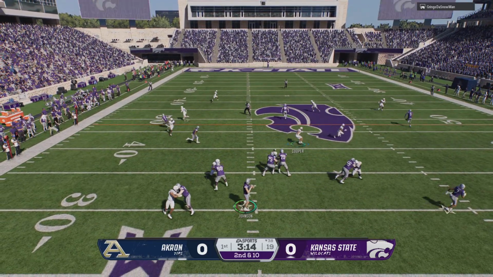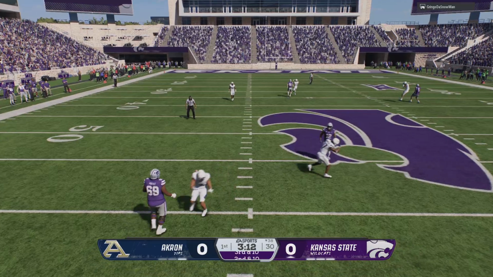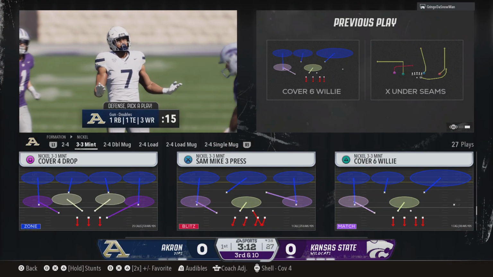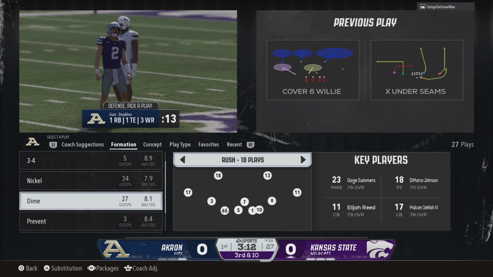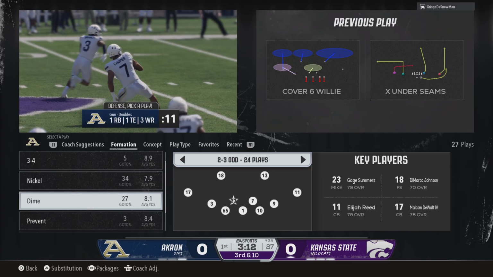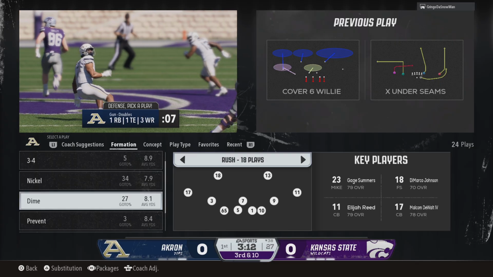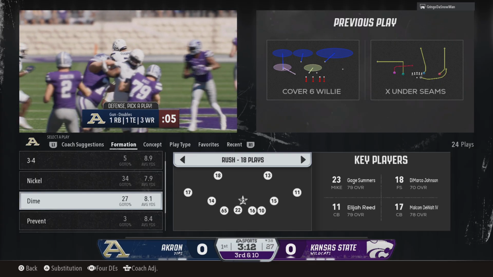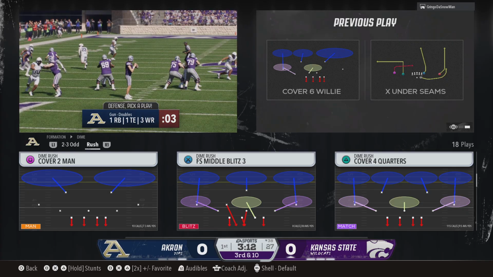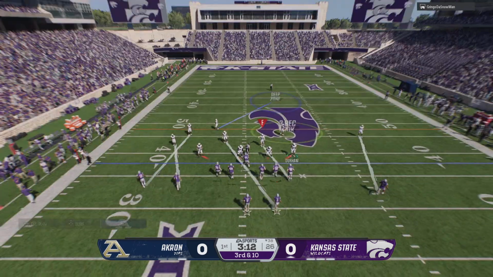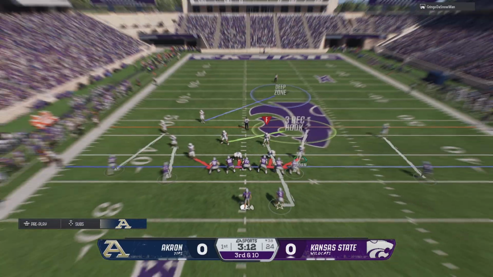After the incompletion, back to the passing game. He is lucky to get that one back, and the last thing you want is to turn it over on your opening drive. They just have not been able to get this guy going. They've thrown it to him over and over again here in the first quarter, and QB and him just not able to link up. The defense knew that was where this guy was going to be looking, but these two, they've got to find a way to get on the same page. It'll be 3rd and long.